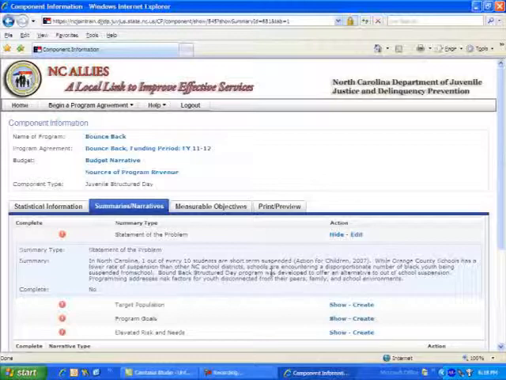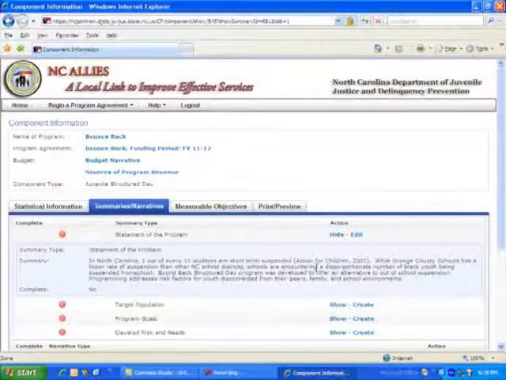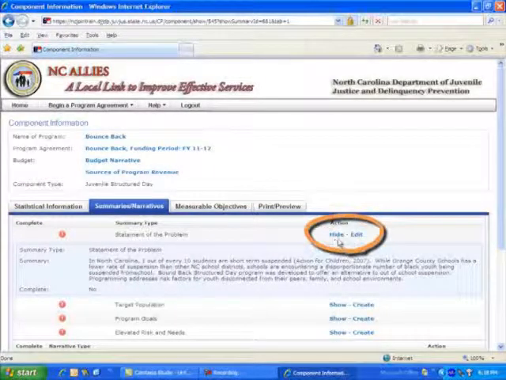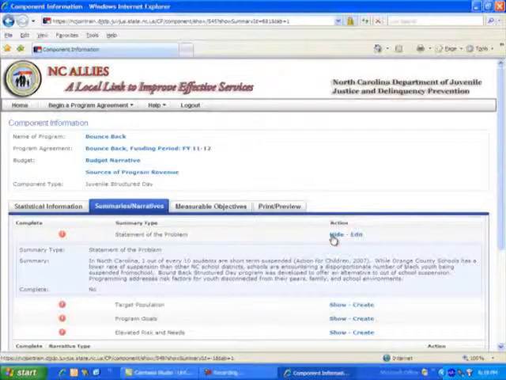Notice that the Show link allows users to view the information that has been entered for a particular section while on the same screen. When the Show link is clicked, it displays the information entered and the link changes from Show to Hide. Users can click the Hide button to hide the additional information displayed when the Show button is clicked.